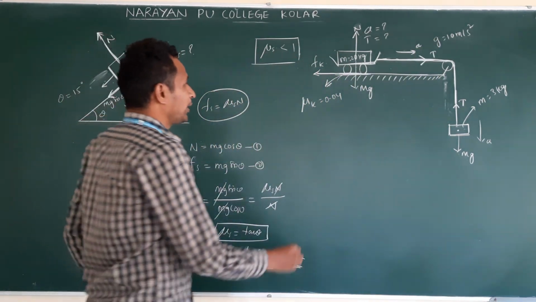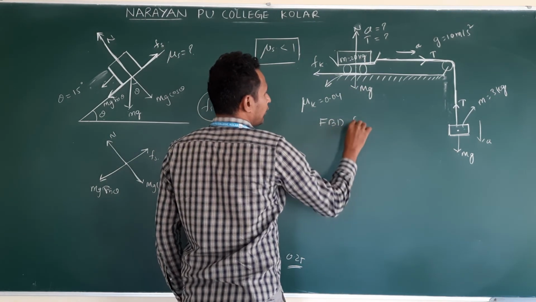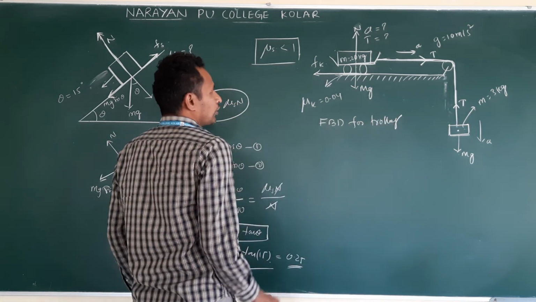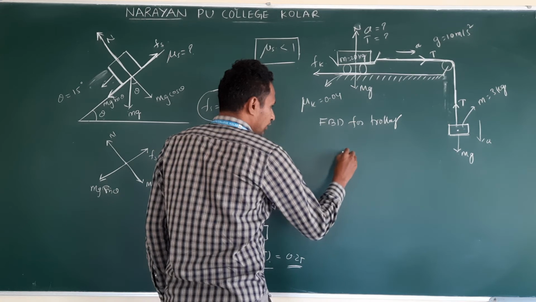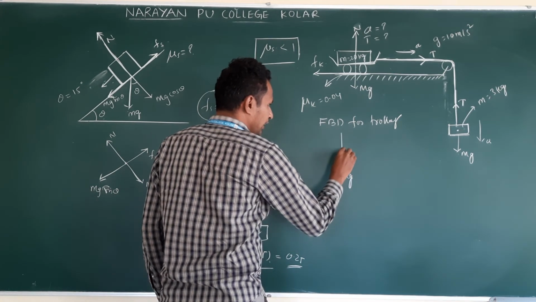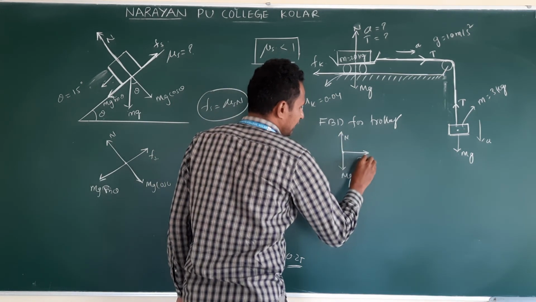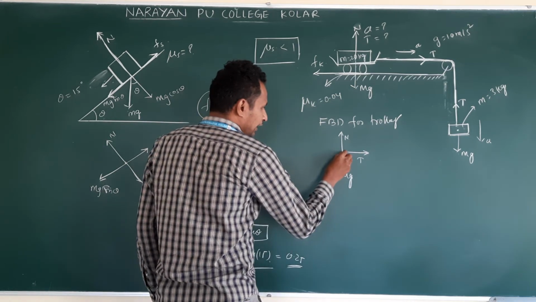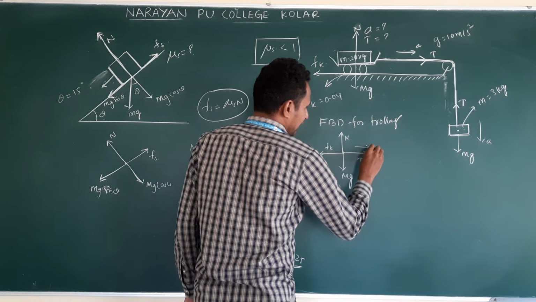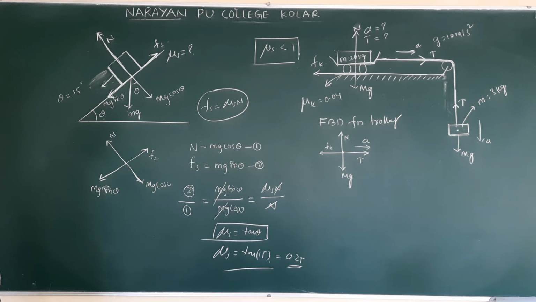First, I am drawing the free body diagram for this trolley. Take the Mg acting downwards, normal reaction acting upwards, tension acting in this direction, and kinetic friction acting in this direction. But it is accelerating in the direction of tension. Clear?